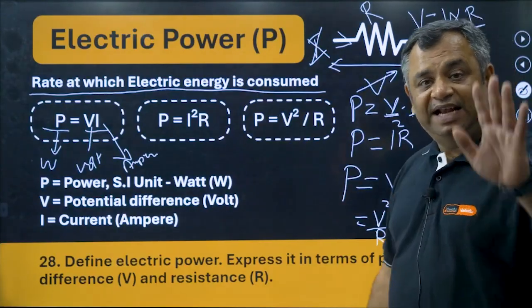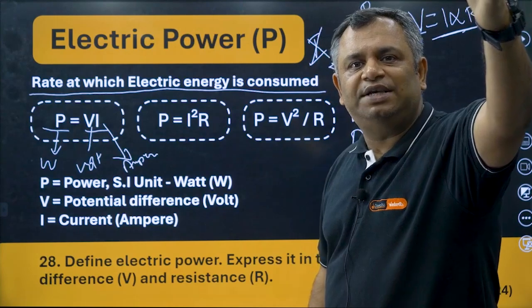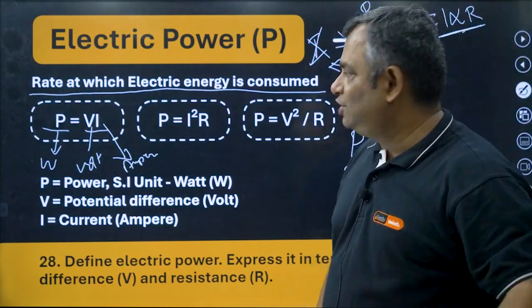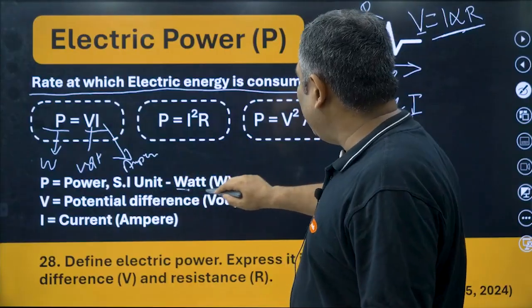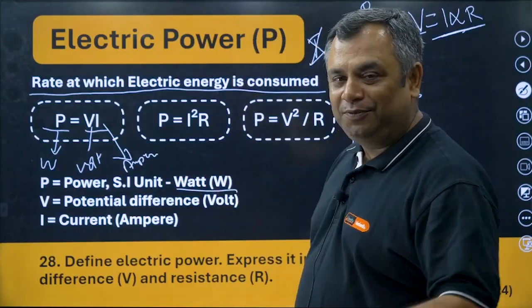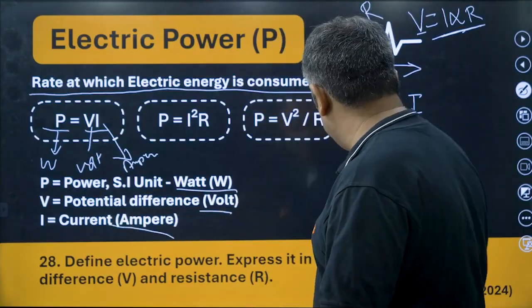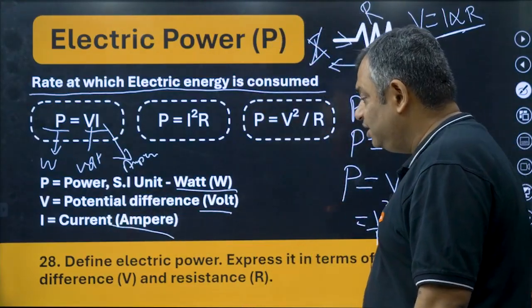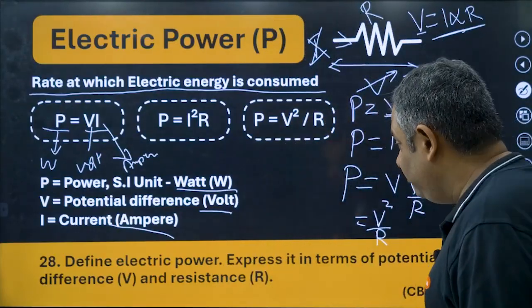You have to remember this, and whenever it is said calculate power, across which component, the first question that should come to your mind is across which component. Okay, it's important. So the SI unit of power is watt. Potential difference is volt and current is ampere. And with this, let us solve a question which has come in CBSE 2025 and 2024.